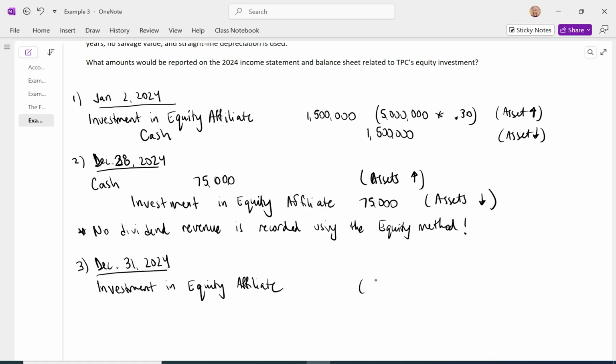The net income for the entire company is $500,000. We are entitled to 30% of that, so we increase the asset account by $150,000. And the other side of this entry, I didn't cover that before, we are going to record to the income statement account investment revenue.